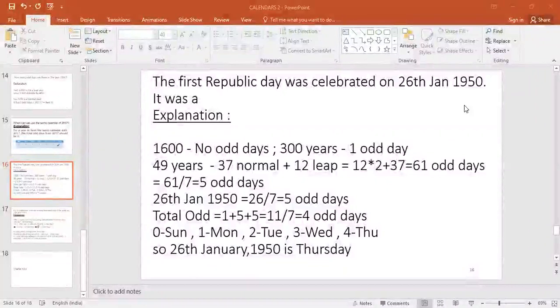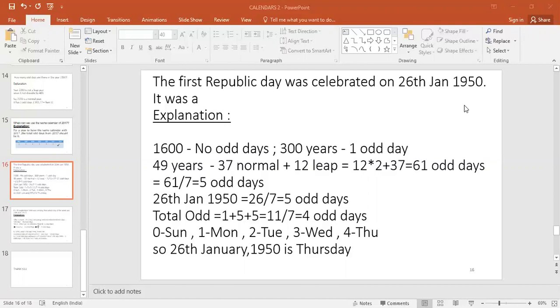The first Republic Day was celebrated on 26th Jan 1950. So 1600 years have no odd days, 300 years have 1 odd day, and 49 years are completed after that. The 49 years have 12 leap years, starting from 4 till 48. So 12 leap years, and 49 minus 12 is 37 normal years. So total 61 odd days, giving finally 5 odd days. Then 26th Jan: 26 days are there in the year 1950, giving another 5 odd days. So the total number of odd days is 11, and the net odd days is 4.